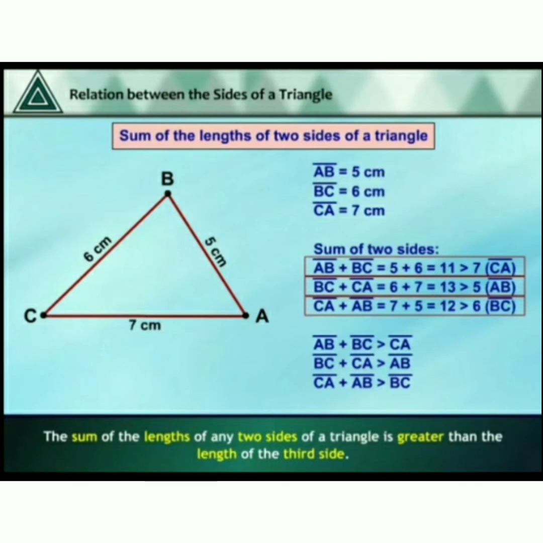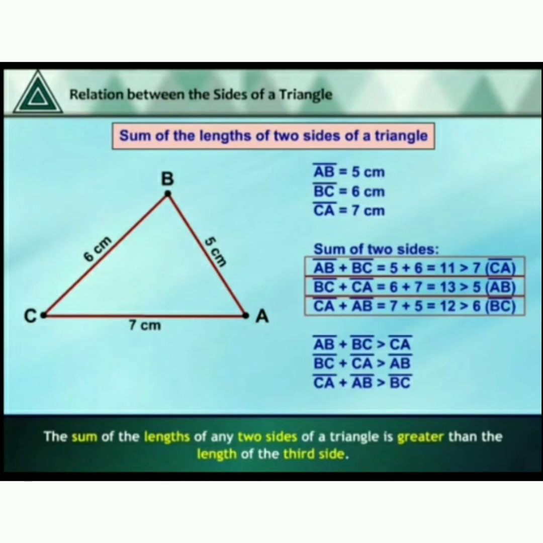Then we are going to discuss the relation between the sides of a triangle, now the sum of the lengths of two sides. Before going to the sum, I will tell one important thing. The sum of the lengths of any two sides of a triangle is greater than the length of the third side.